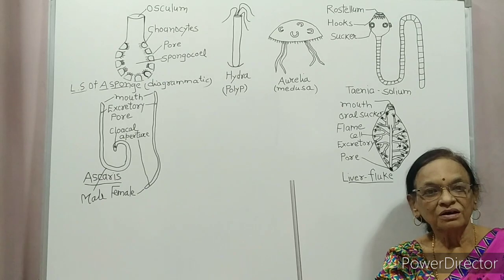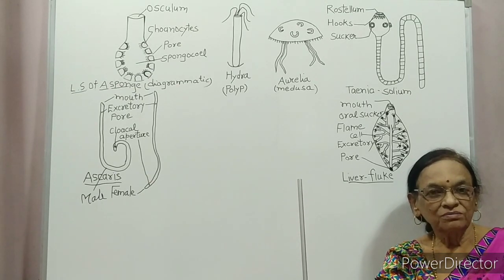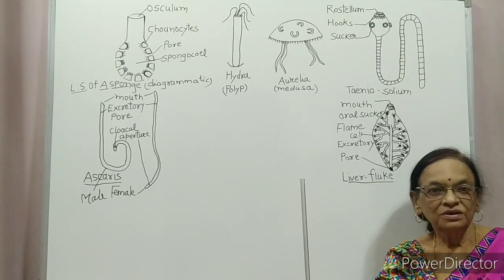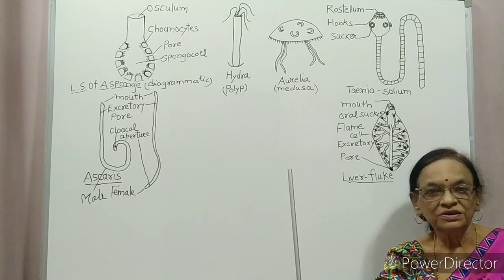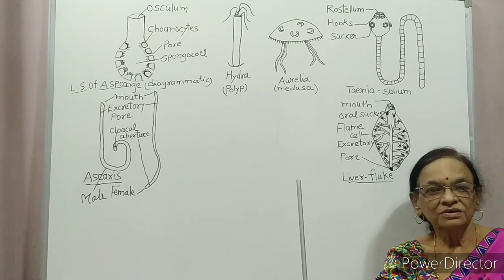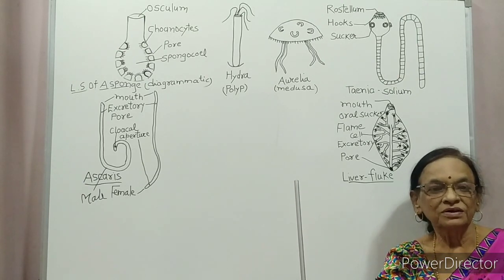They are hermaphrodite. Hermaphrodite means both male and female gametes are found in one individual. Asexual reproduction is by fragmentation. Fertilization is internal and development is indirect.